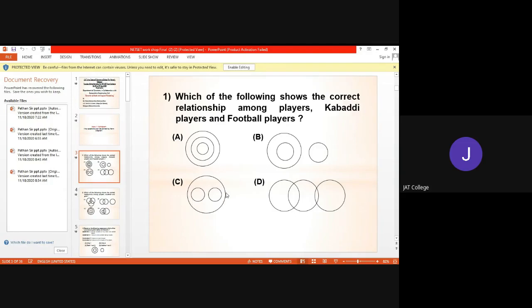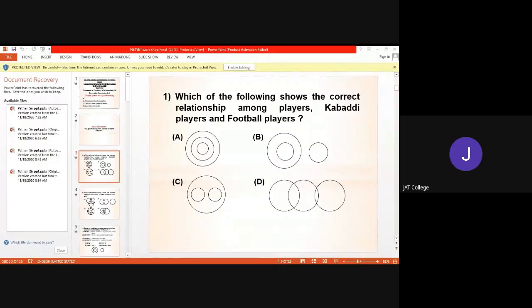Now there are two types of players here: kabaddi players and football players. If you look at here, then it is observed that the kabaddi players and football players are different. So in the first option, we cannot draw circle into circle.